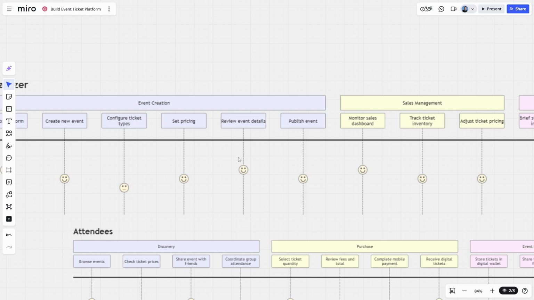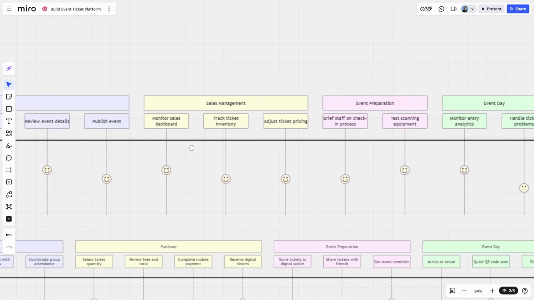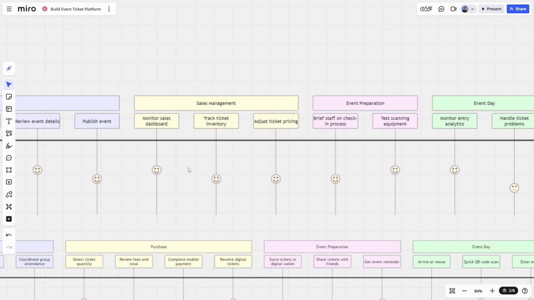So after the event is published, that's typically when attendees would then go and purchase tickets, but we'll get to that in a moment. We then have sales management. So the user personas mention wanting to track sales. So there's going to be monitoring of the sales dashboard, tracking ticket inventory, because of course events can hold only so many people. And then I've put in adjust ticket pricing, assuming that pricing is going to be variable based on supply and demand of tickets.